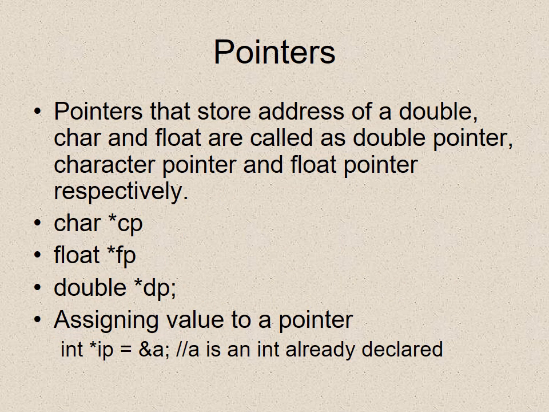Pointers that store the address of a double, char and float are called double pointer, character pointer and float pointer respectively: char *cp, float *fp, double *dp. Assigning values to a pointer, we can write int *ip = &a, where a is an int already declared.